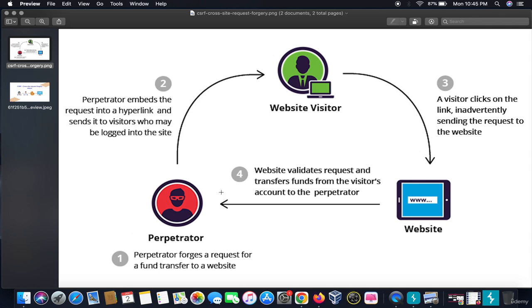The attacker forges a request to change the email ID of a particular account. He sends the link, the visitor clicks on it, and the email ID registered to that particular account gets changed, resulting in full account takeover in some cases.